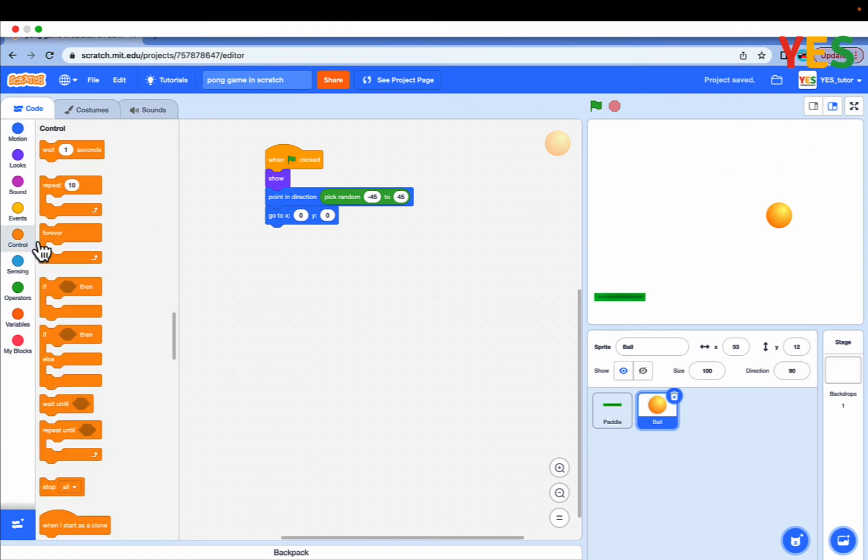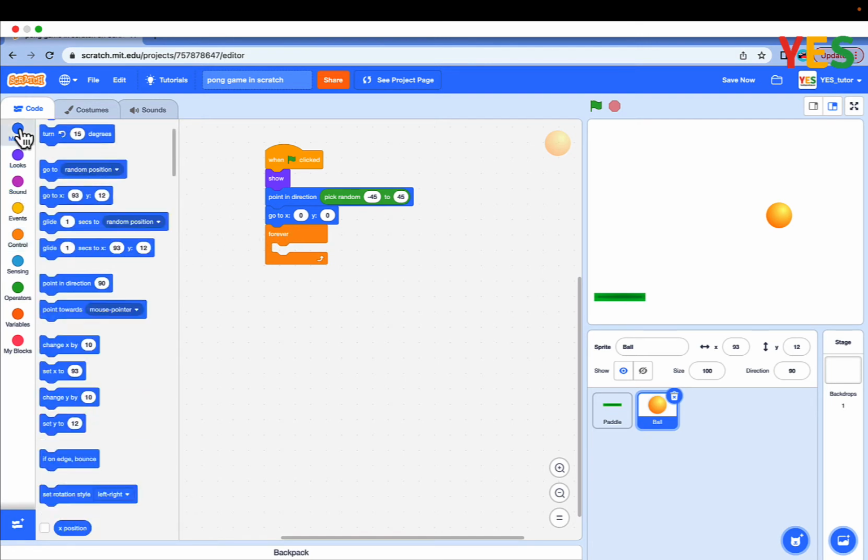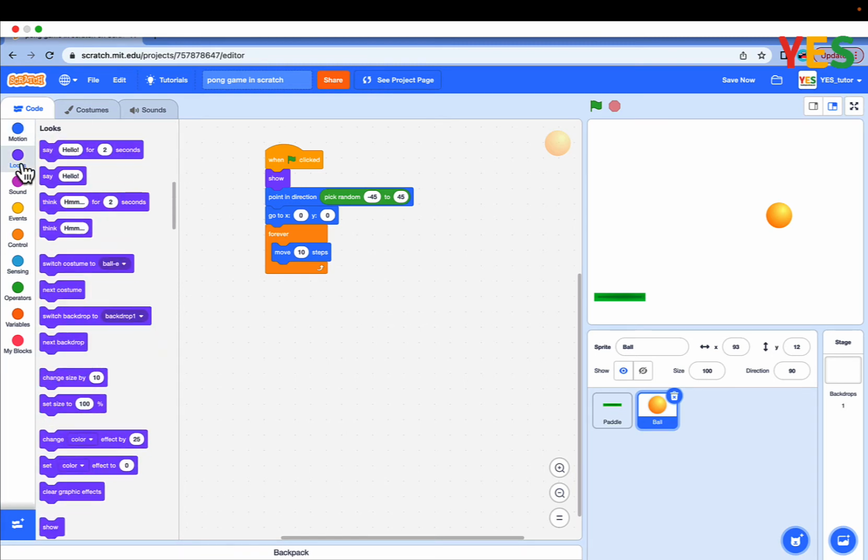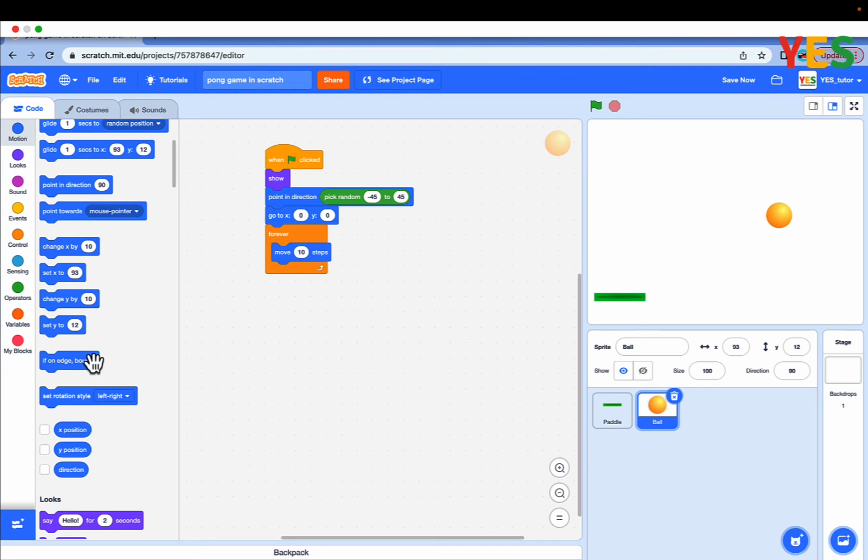And go to controls, drag out forever loop. Go to motions, drag out a move 10 steps and scroll down and get an if on edge bounce block. And as you see, if the ball goes on the edge, it bounces. And it's in a random direction.